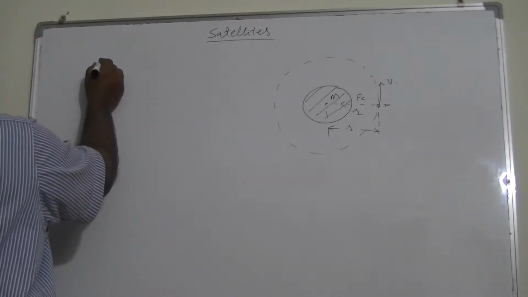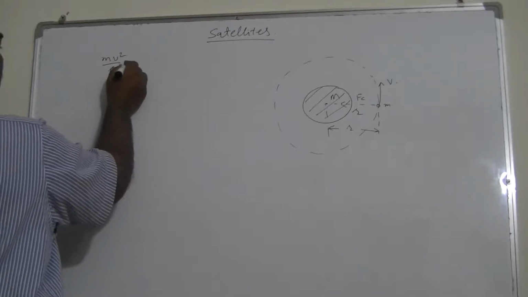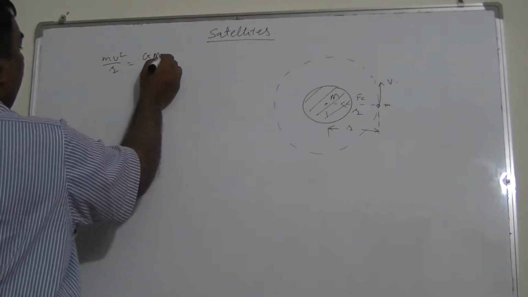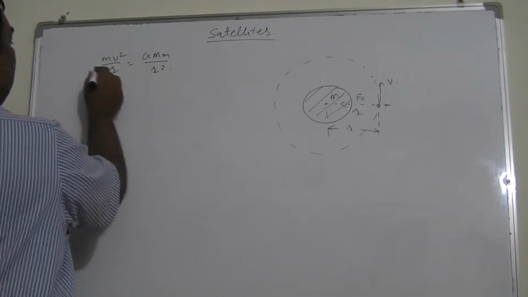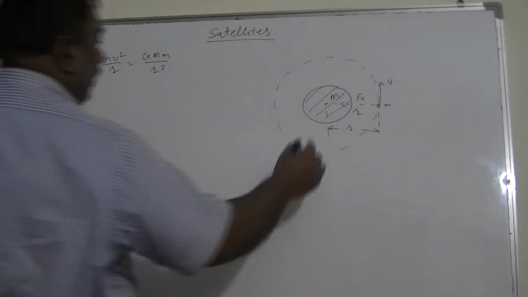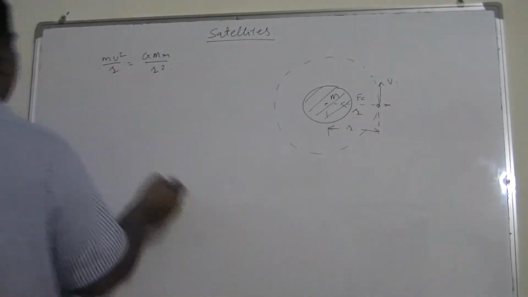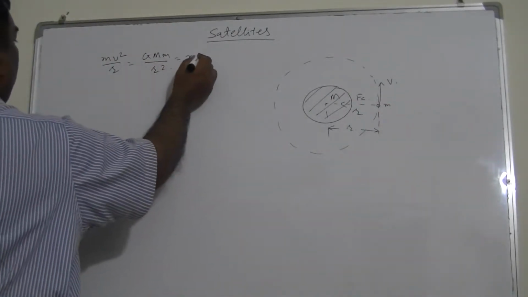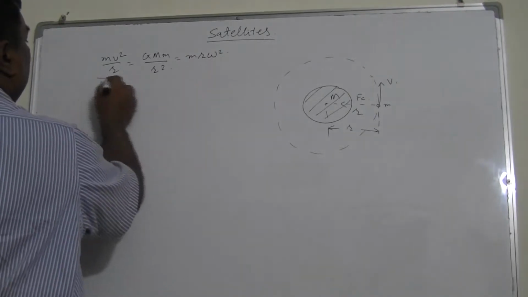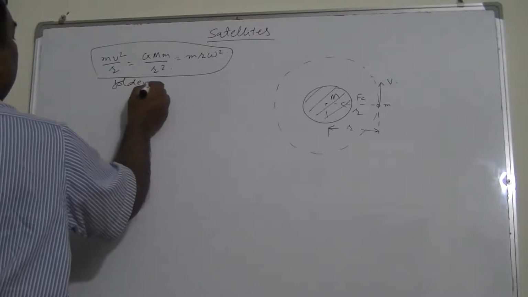I can write mv square upon r is equal to GMm upon r square. This is the centripetal force, and this is the gravitational force between the body of mass M and the satellite of mass m, and also I can have mr omega square. So this is known as the golden equation of the satellite.